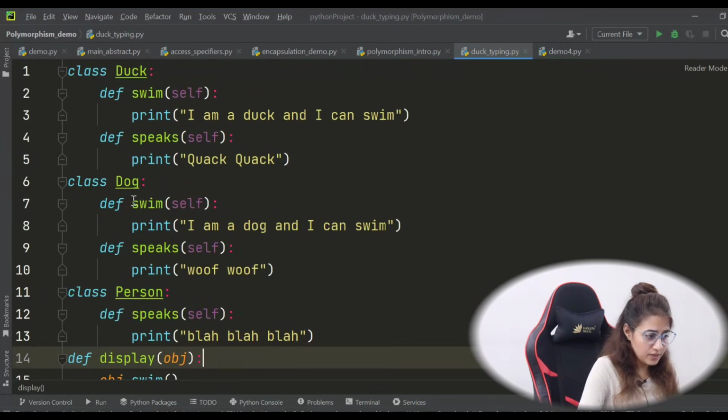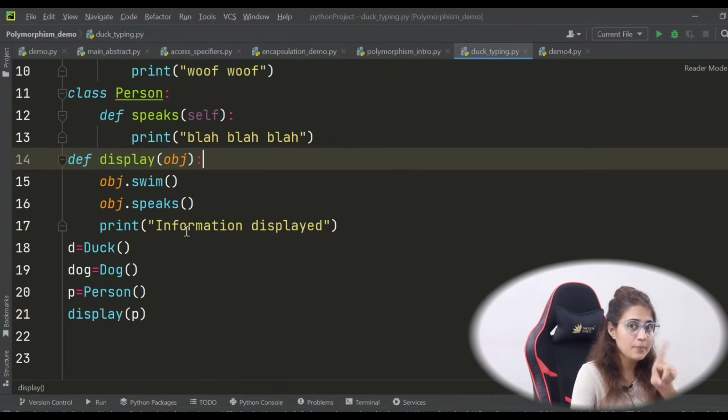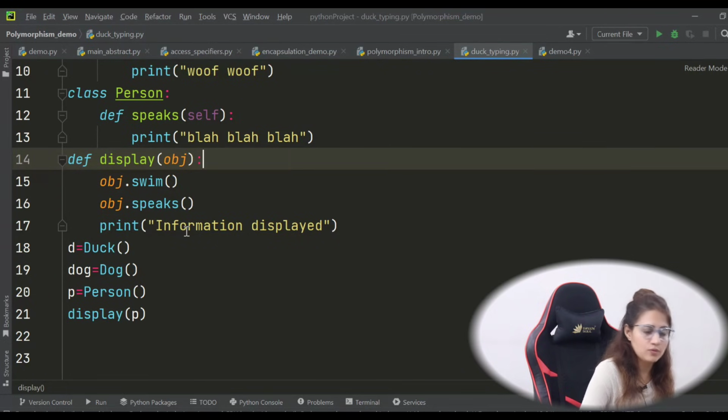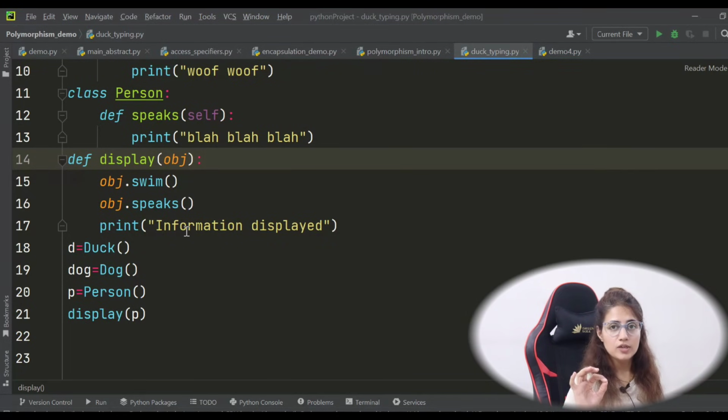And this is possible because of dynamic typing. We have dynamic typing in Python. The type of the variables, or you can say the classes of the objects, doesn't matter. At compile time we don't specify the data type of the variable. The data type of the variable can change accordingly at runtime. So we can say Python is a duck typing language.